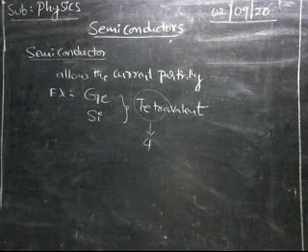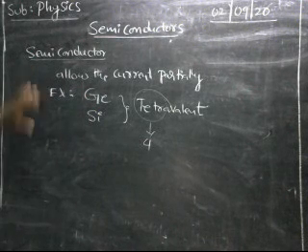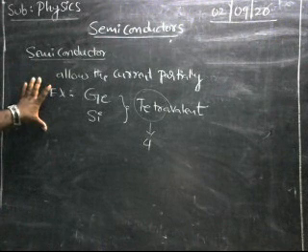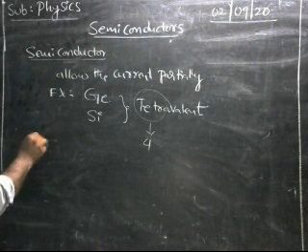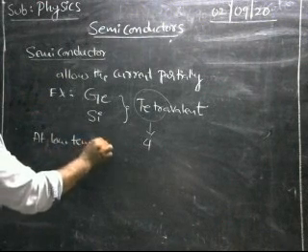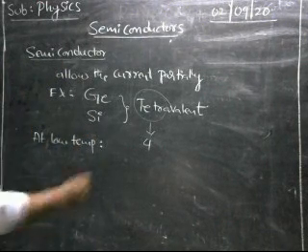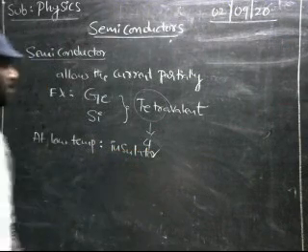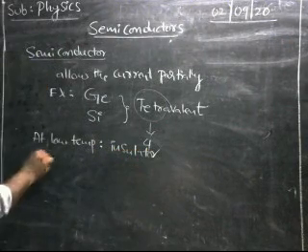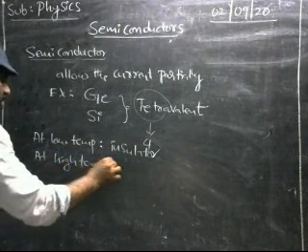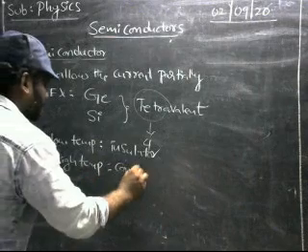Now we discuss when the semiconductors act as insulators and when they act as conductors. At low temperature, the semiconductors act as insulators. Insulators do not allow the current. At high temperature, semiconductors act as conductors.